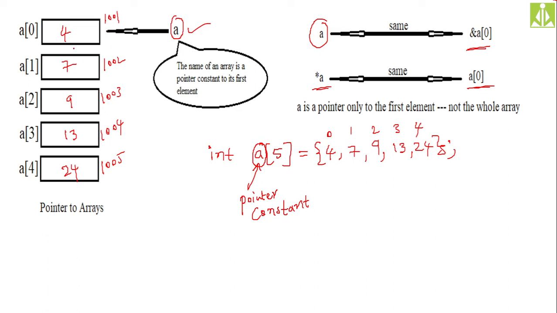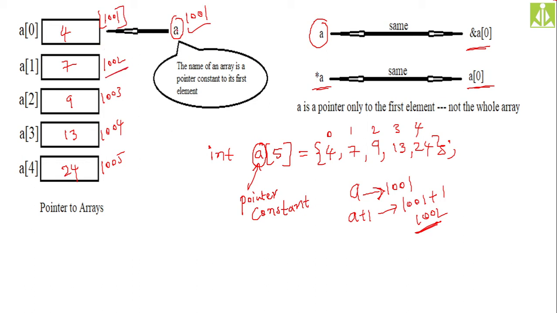So here inside an array, if we assume this as the address 1001, then a will become 1001. We should not say equal, but a is pointing to 1001. This is the address. A is pointing to 1001. So if I add 1 to a, what will happen? 1001 plus 1, it is going to be 1002. Then what is 1002? It is the address of the second element, as you can see.